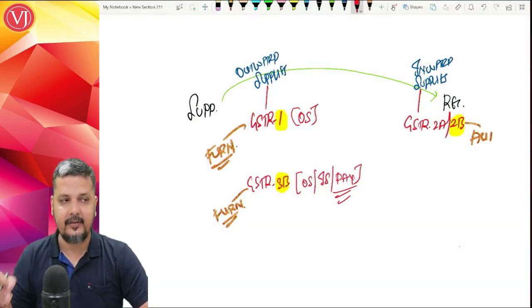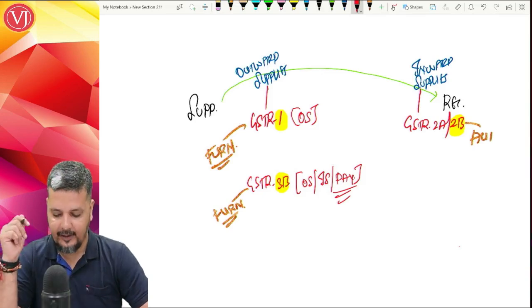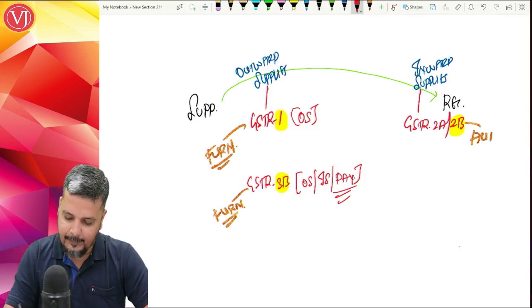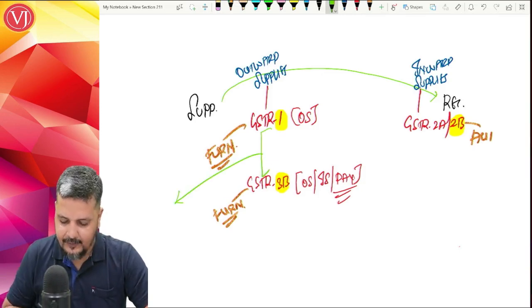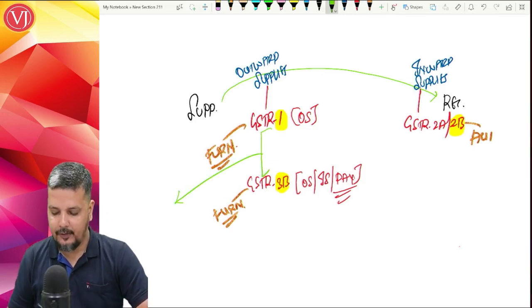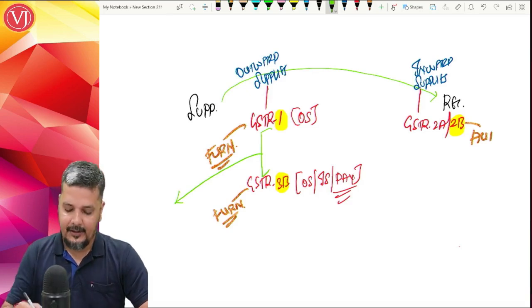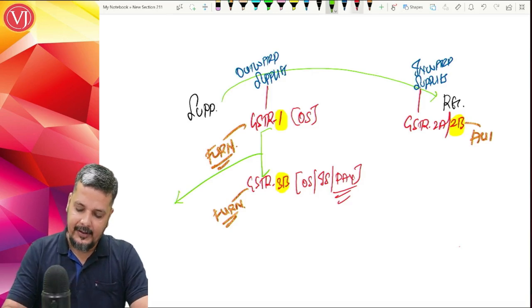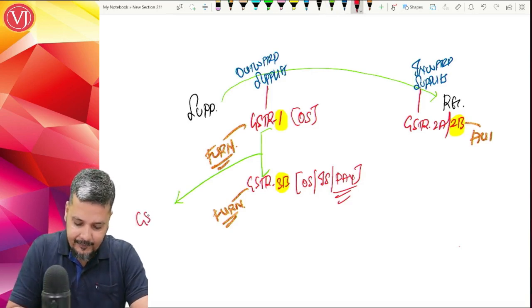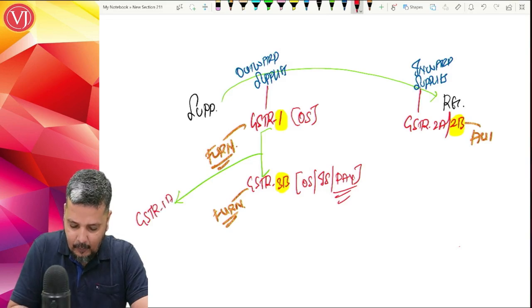Now, what is the amendment that has been brought in? In between this particular time, after you file GSTR 1 but before you file GSTR 3B, if a supplier has given wrong details in GSTR 1, he can amend that in GSTR 1A.